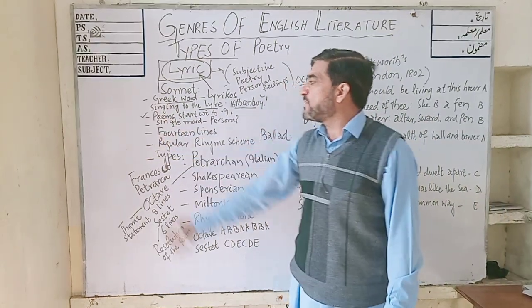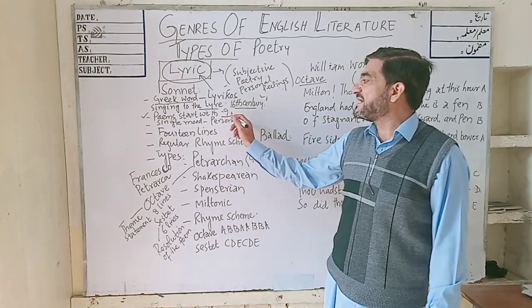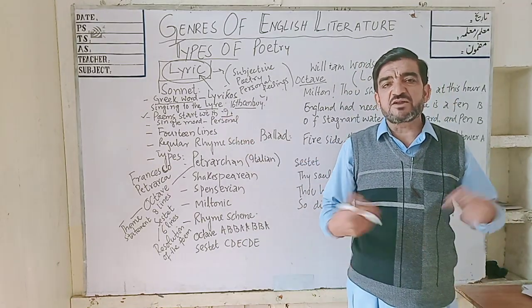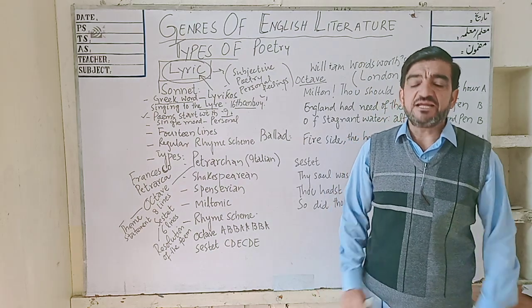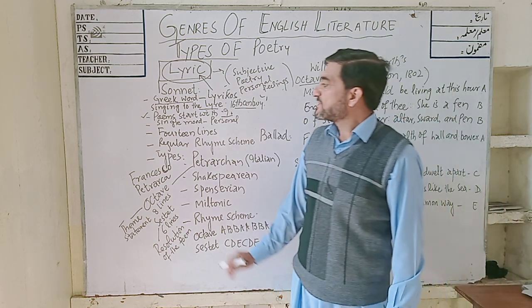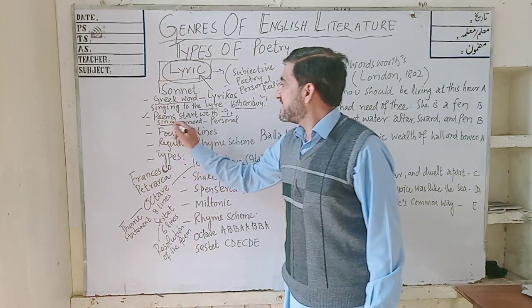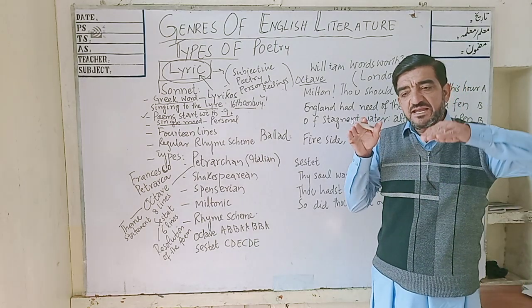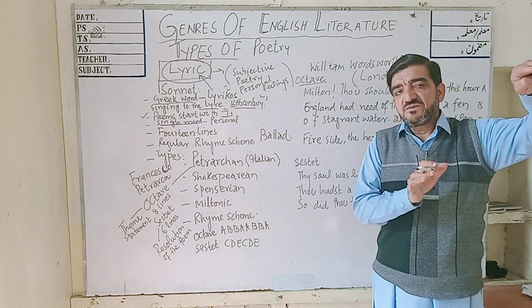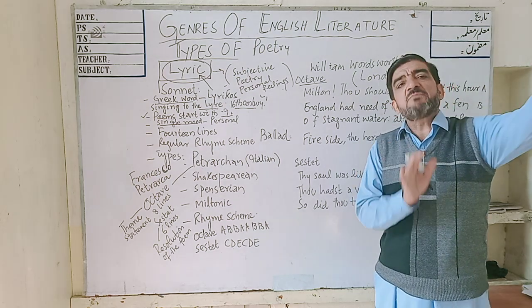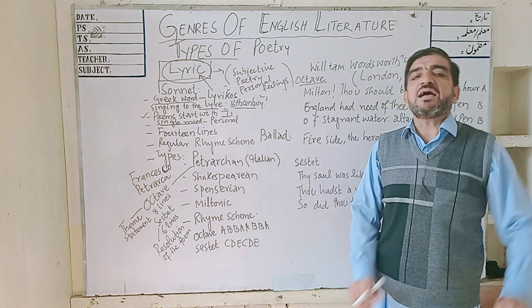These are the types of poems which start with "I." I means first person pronouns are used by the poets because they are going to express their own feelings and emotions with the readers and with the listeners. It has a single mood. Single mood means that if the sonnet starts with a happy mood, it ends in a happy mood.